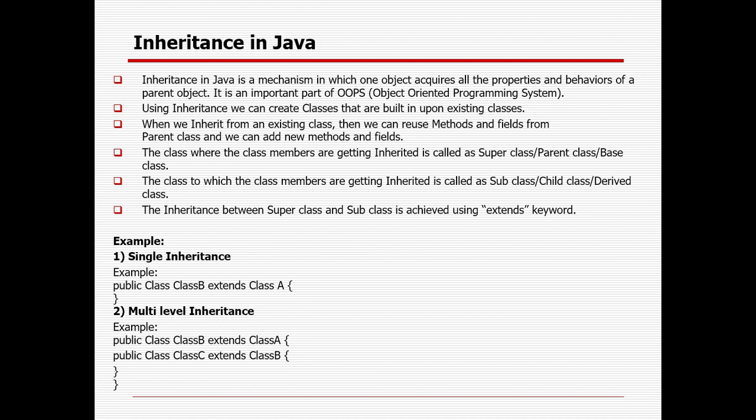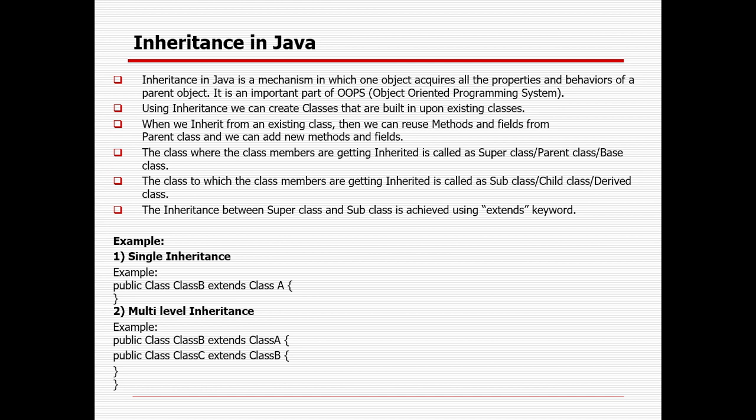Using inheritance, we can create classes that are built upon existing classes. When we inherit from an existing class, whatever we define in the parent class or grandparent class, we can use: important variables and important methods.